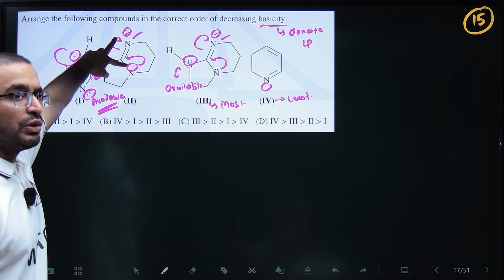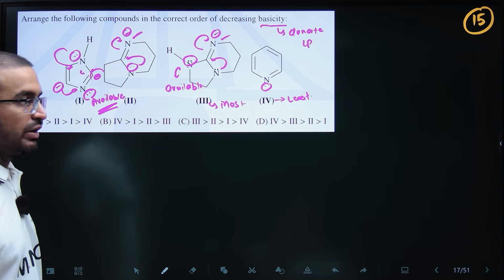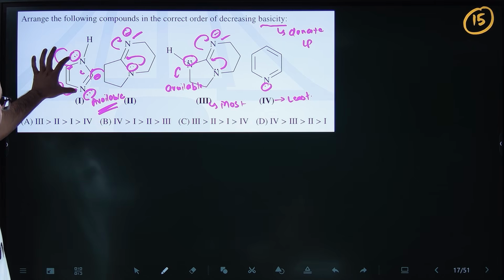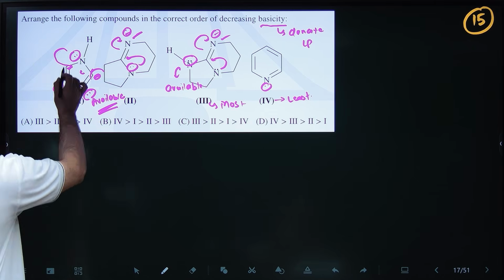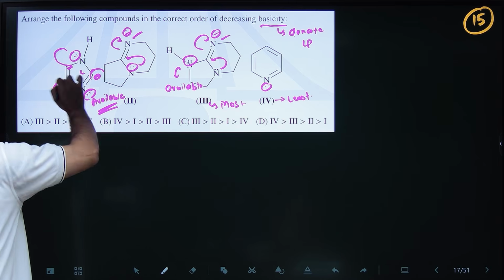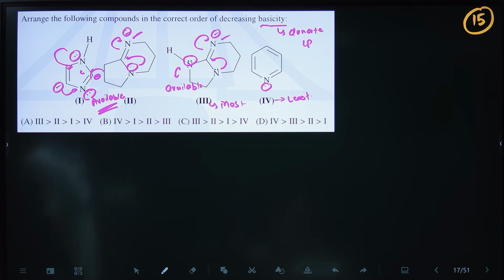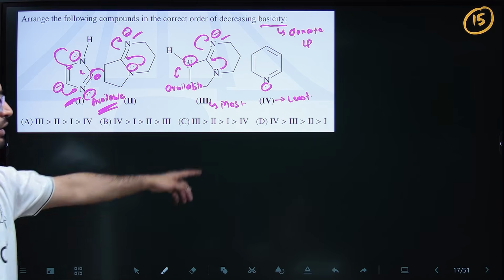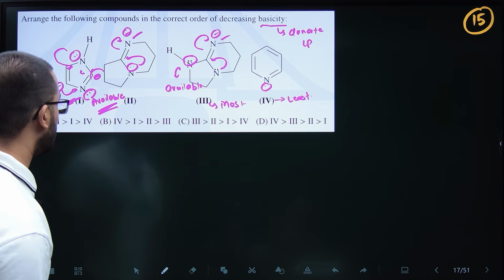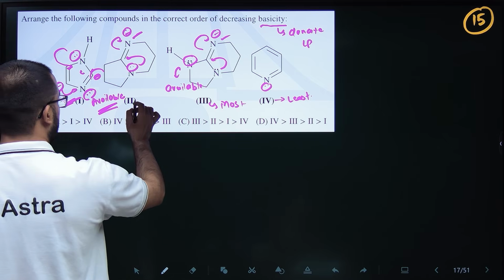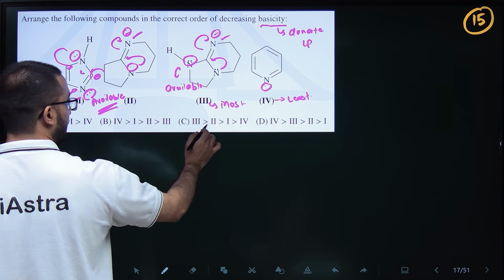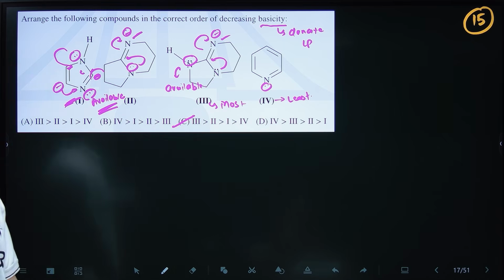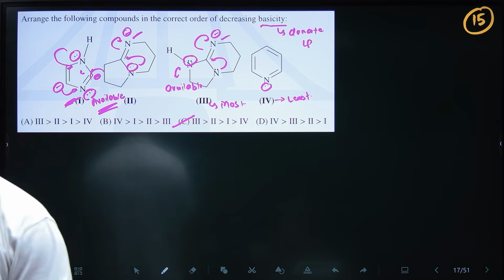again, there will be two lone pair donors here. See, there are two lone pair donors. This lone pair, if you see, is not donatable. This is involved in conjugation. So only one lone pair donation is happening here. Similar to that. So basically, I think the correct option will be 3, 2, 1, 4. Okay, is this fine? Tell me.